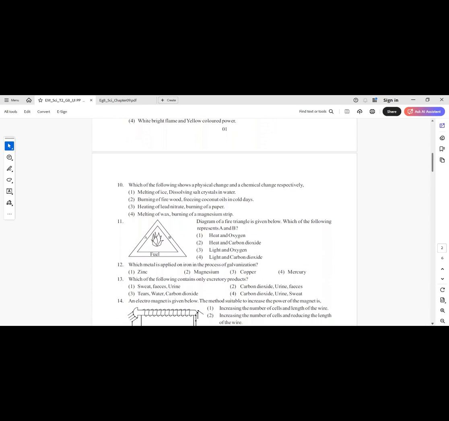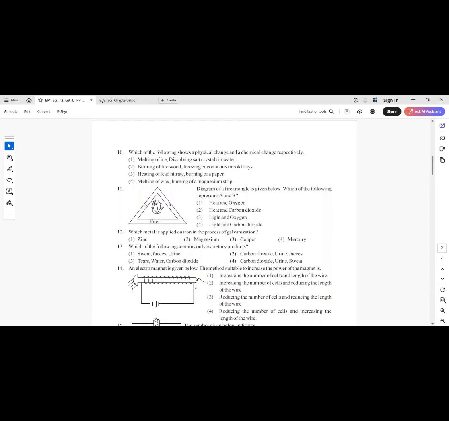Question number 10. Which of the following shows a physical change and a chemical change respectively? Answer 1, melting of ice, dissolving salt crystals in water. Burning of firewood, freezing coconut oil on cold days. Heating of lead nitrate, burning of a paper. 4, melting of wax, burning of a magnesium strip. Answer number 4. Melting is a physical change, that means turning a solid into a liquid. Burning is a chemical change, therefore answer number 4.